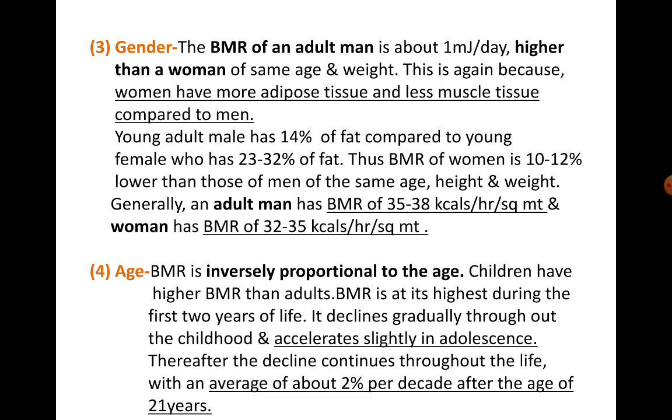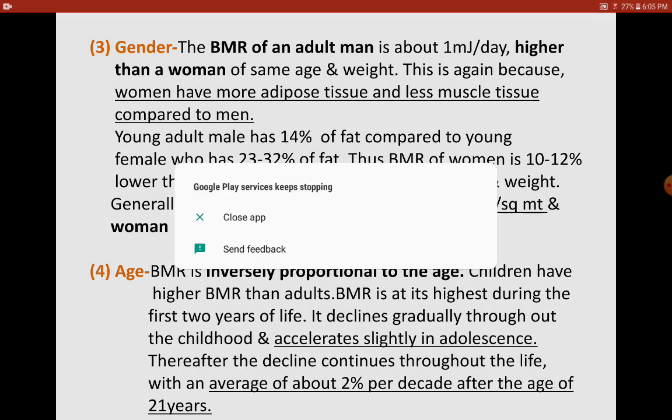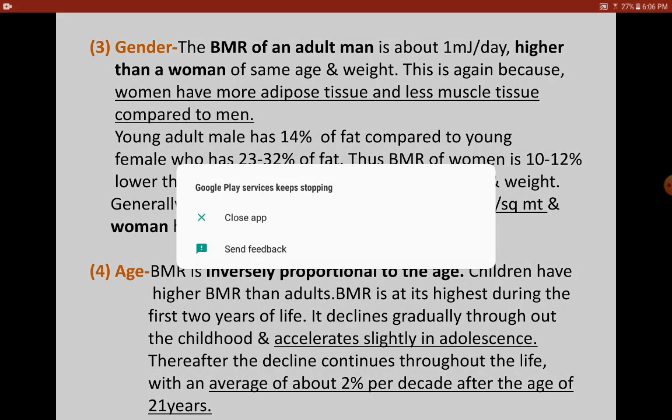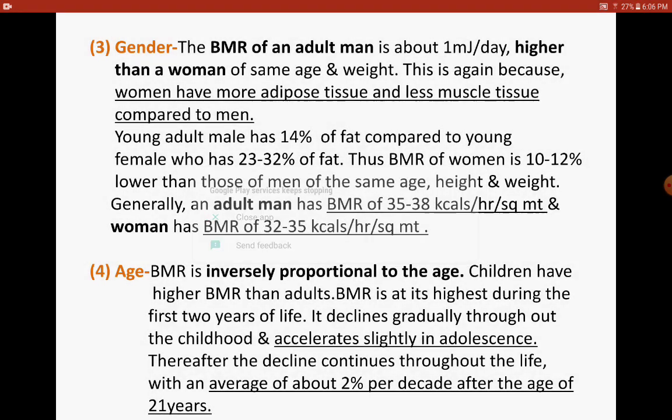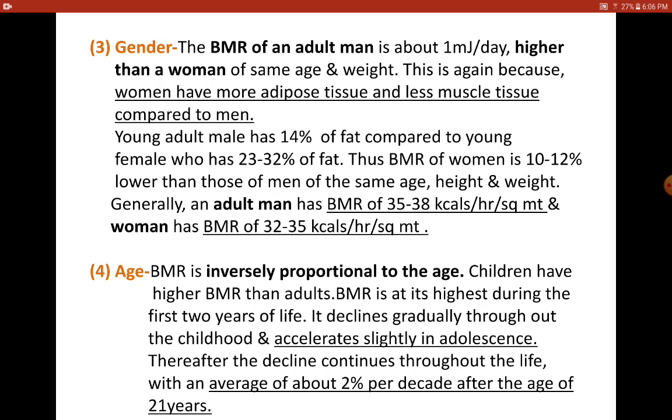Now the third one is gender. The BMR of an adult man is about 1 megajoule per day higher than a woman of the same age and weight. So what does it say? BMR also varies with the gender or sex of the person. BMR is generally more in men when compared to women of the same age and weight. This is again correlated with the first and second points, which talk about muscle tissue and adipocytes.